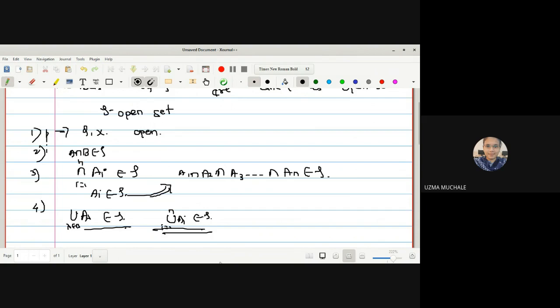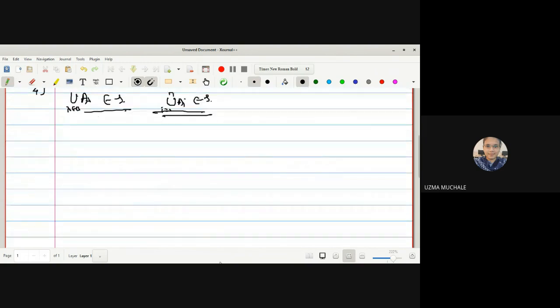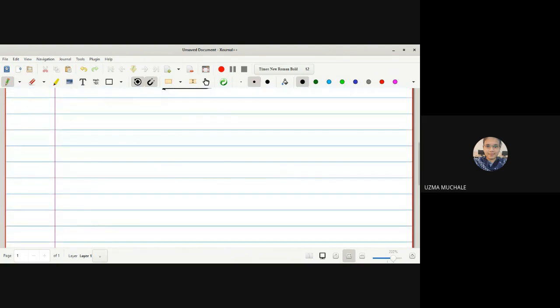I think I have given you some counter examples also. I don't know how many of you worked on that. Here you can have the remark that the arbitrary intersection of open sets need not be open.